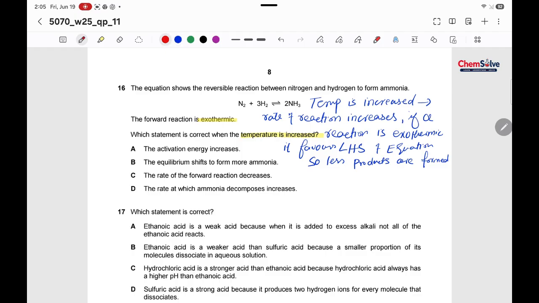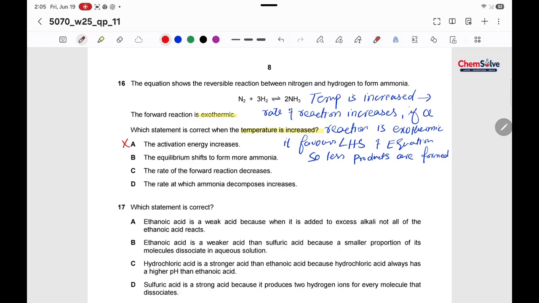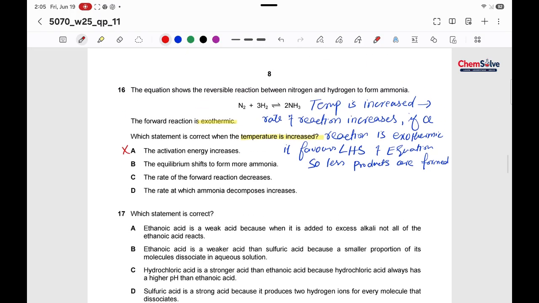The activation energy is increased. No, activation energy has nothing to do with the temperature. It is related with the catalyst. The equilibrium shifts to form more ammonia. We just discussed that less product is formed and the ammonia is in the product. So less ammonia would be formed. So B is incorrect. The rate of forward reaction decreases. No. If the temperature is increased, rate of reaction increases. So again C is the wrong one.